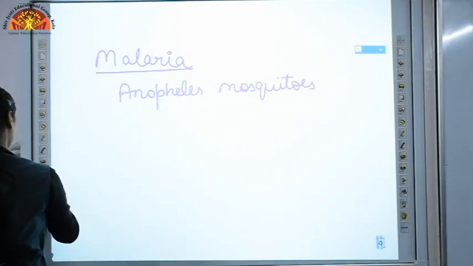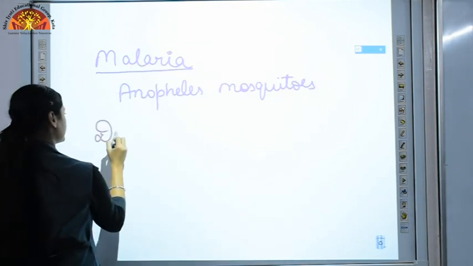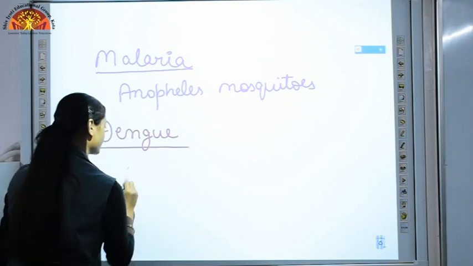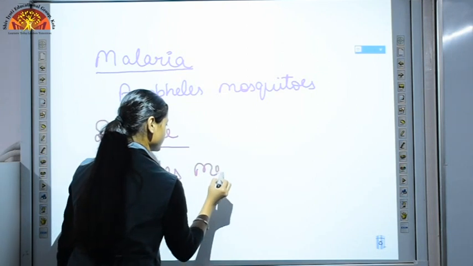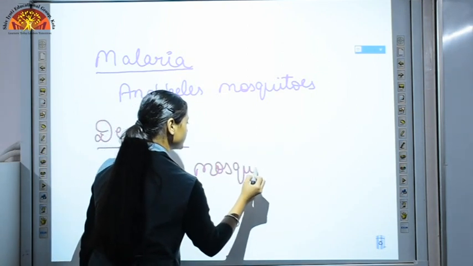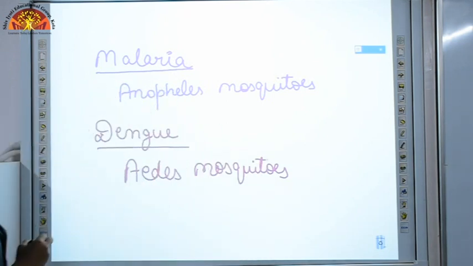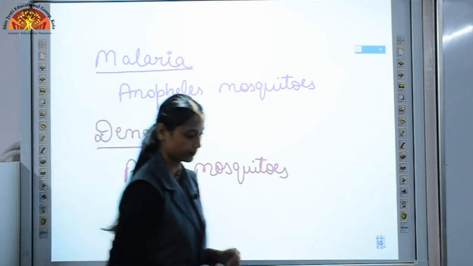And the carrier for dengue is the Aedes mosquito. Just remember these two names, carrier of malaria and dengue. For malaria it is the Anopheles mosquito and for dengue it is the Aedes mosquito.